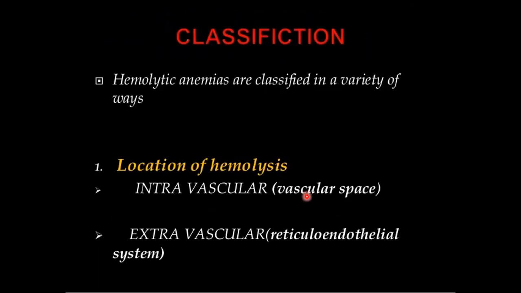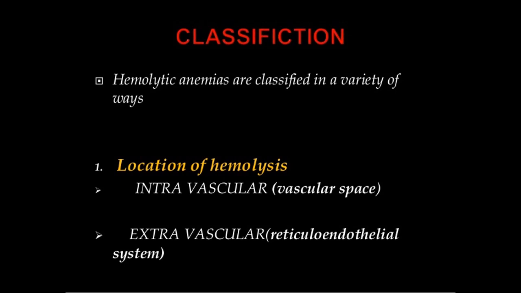On to the classification of hemolytic anemia. Hemolytic anemia are classified in a variety of ways. Location of hemolysis, that is based on where the hemolysis takes place. If it is in the vascular space, then it is called intravascular hemolysis.